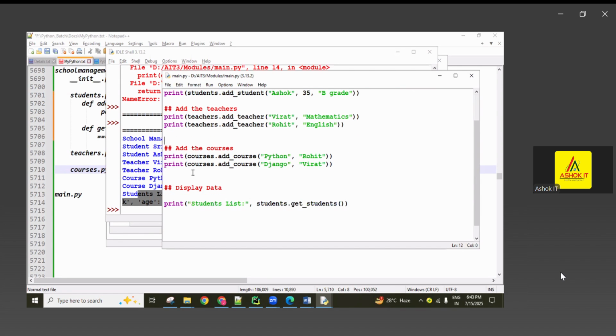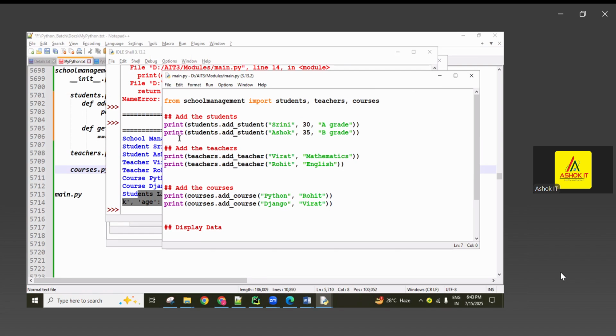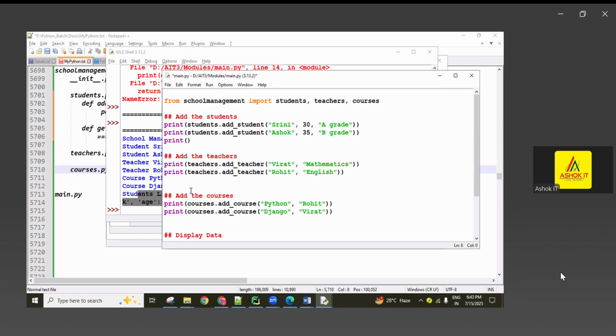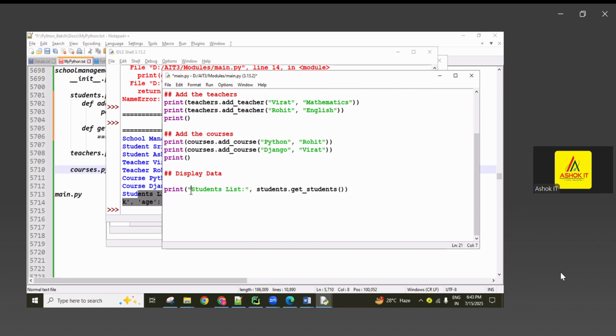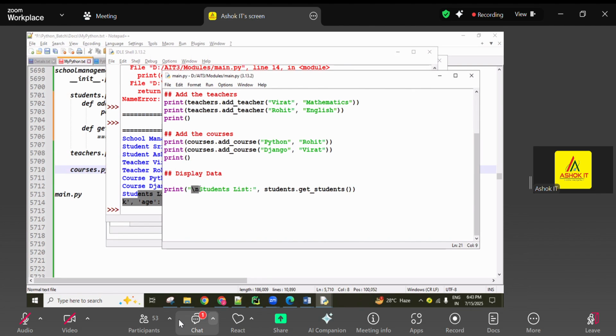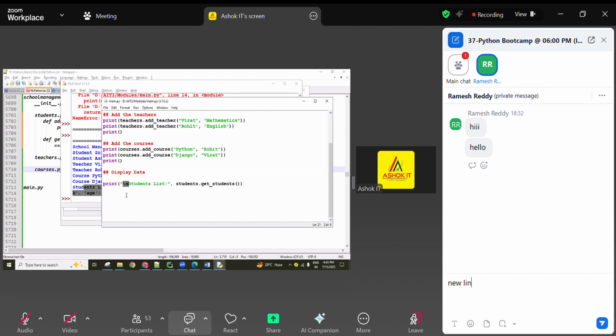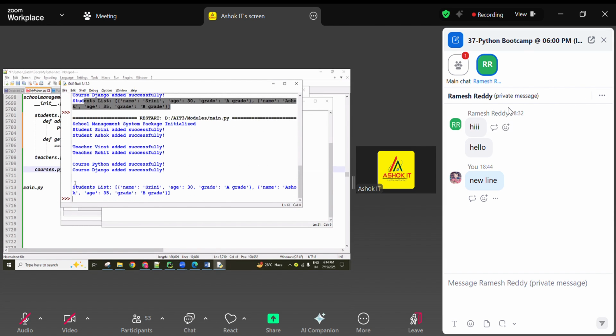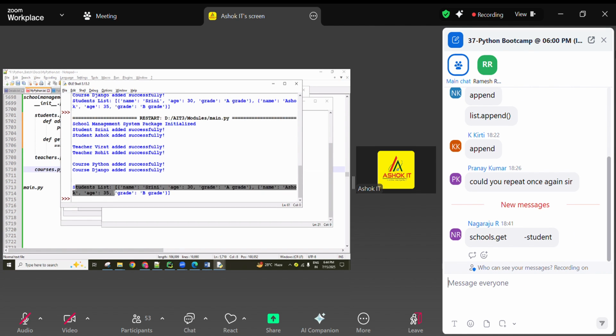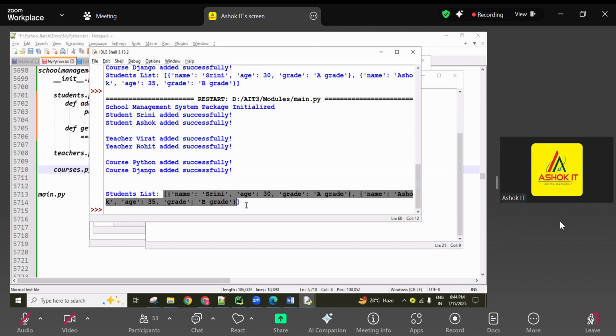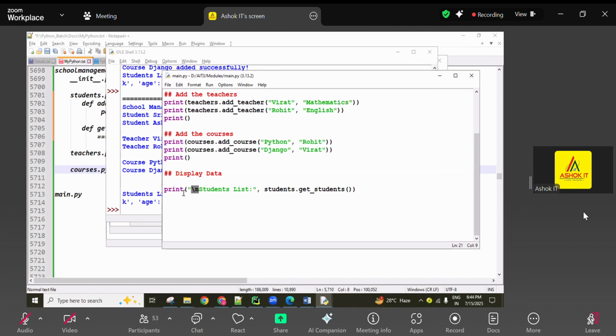So now check it. Every time after adding this one, I want one print statement for gap related, guys, for understanding purpose. And now here this one. And next here \n in Python, \n representing new line, \n representing new line. So because of that, here the one line you are getting gap. Okay, here students list of students there is. So now same like this,